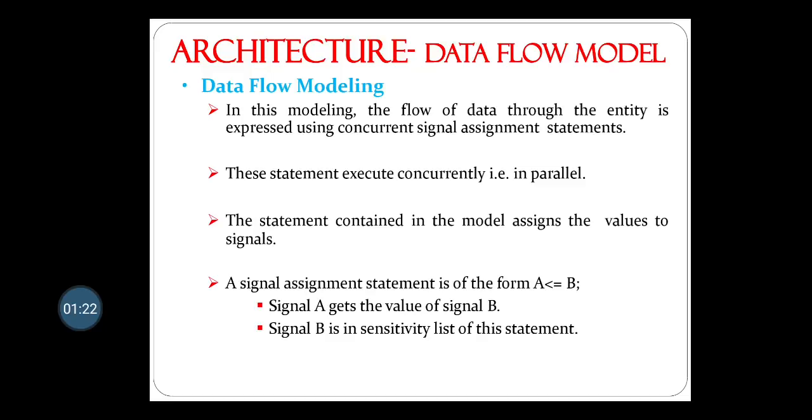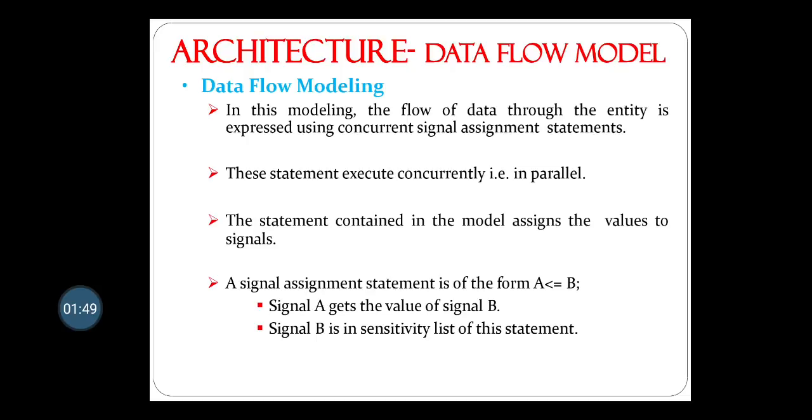In the data flow model, the flow of data through the entity is expressed using concurrent signal assignment statements. These statements execute concurrently, that is, in parallel. The statements contained in the model assign values to the signals. The signal assignment statement is of the form A less than or equal to B.